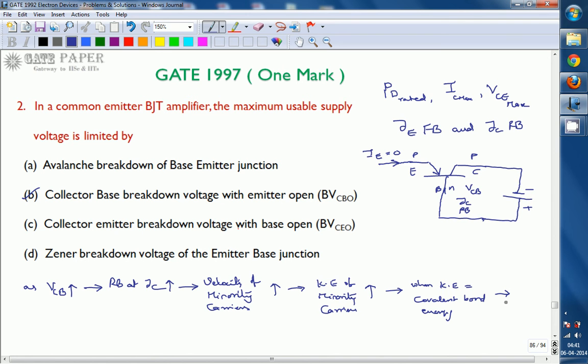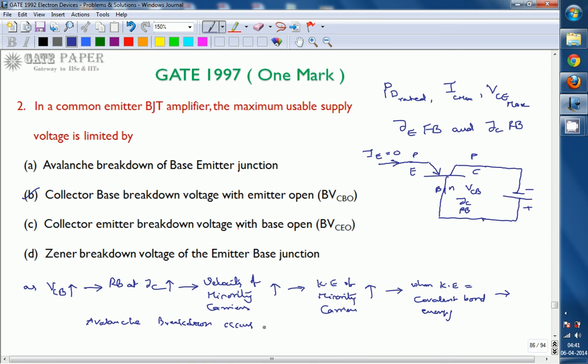So within a fraction of time, 1, 2, 4, 8, 16, 32, like this, the multiplication increases, and the junction breaks down even though there is no emitter current. This breakdown is called avalanche breakdown or the avalanche multiplication phenomenon.